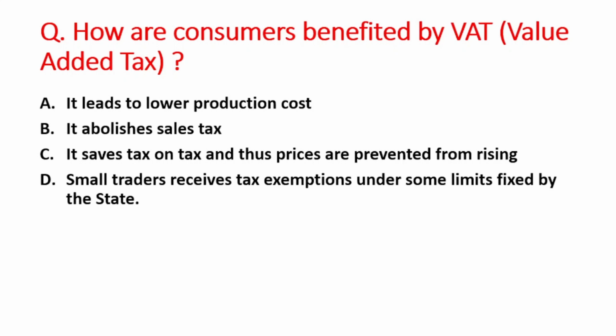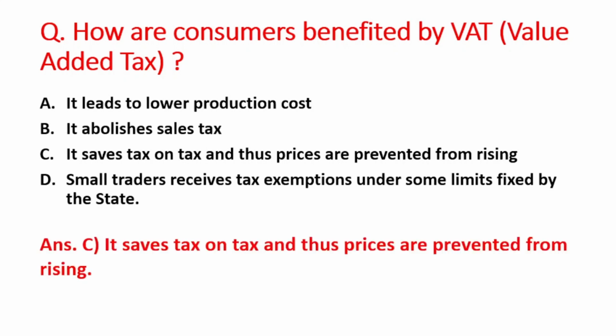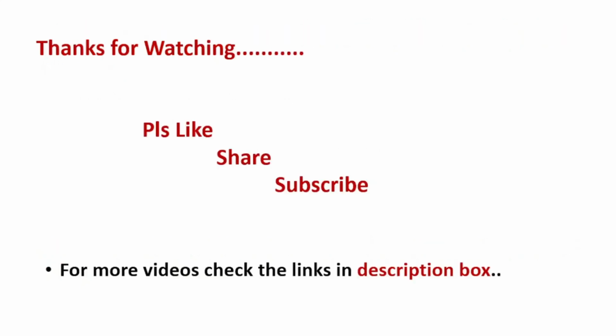A option is, it leads to lower production cost, B is, it abolishes sales tax, C option is, it saves tax on tax and thus prices are prevented from rising, and D option is, small traders receive tax exemptions under some limits fixed by the state. So how are the consumers benefited by the VAT? So the answer आएगा option C, that is it saves tax on tax and thus prices are prevented from rising.